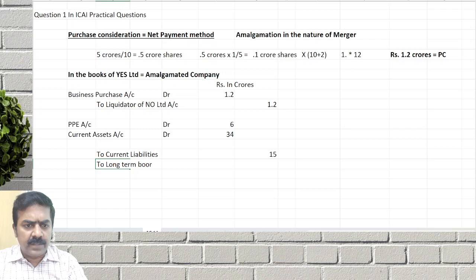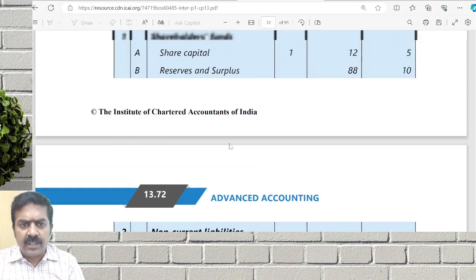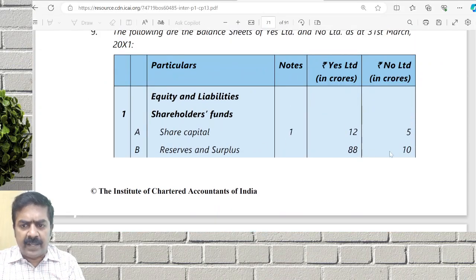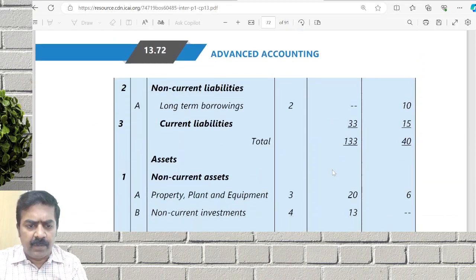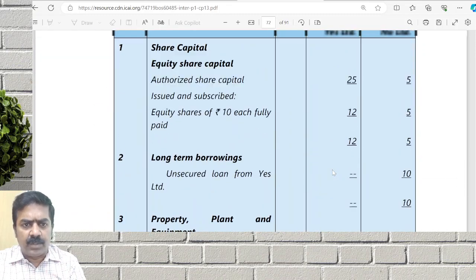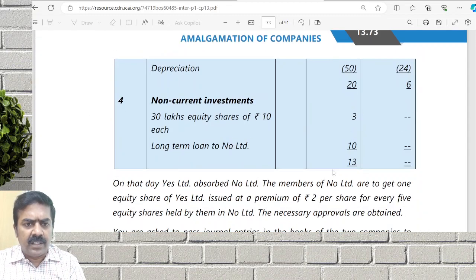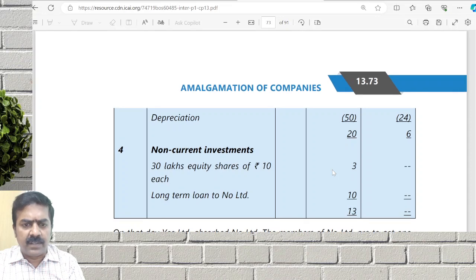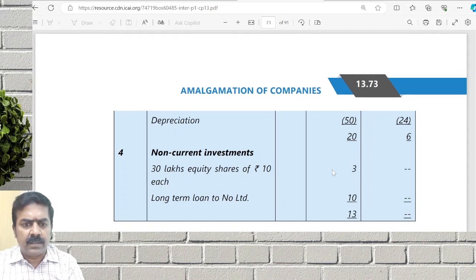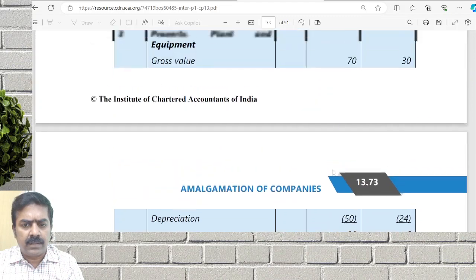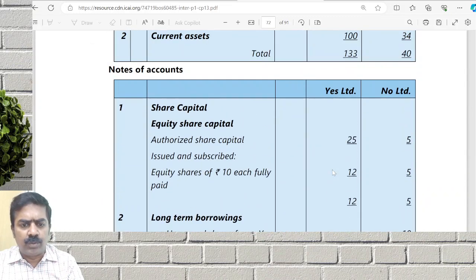Long-term borrowings, 10. Then even reserves and surplus will be maintained. Any details or data about reserves and surplus given? No, nothing else.